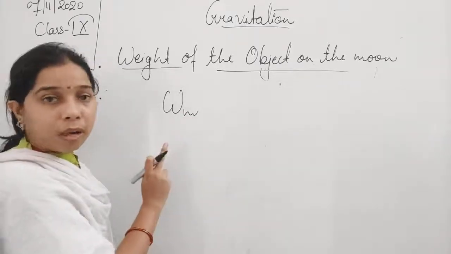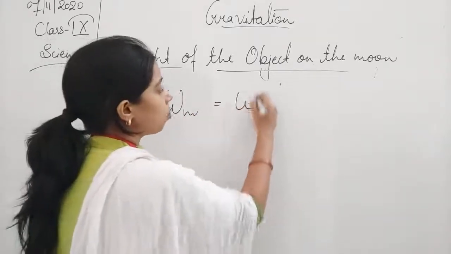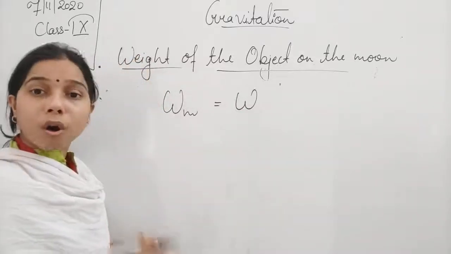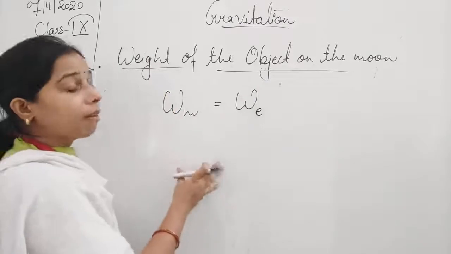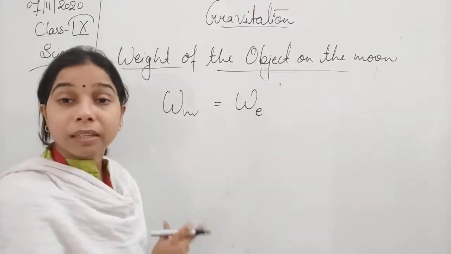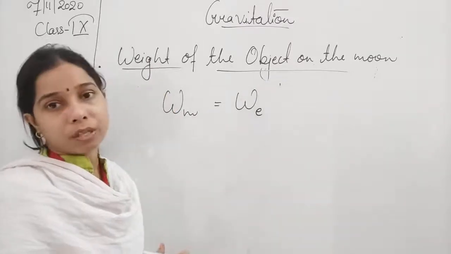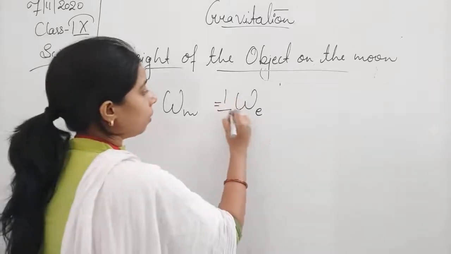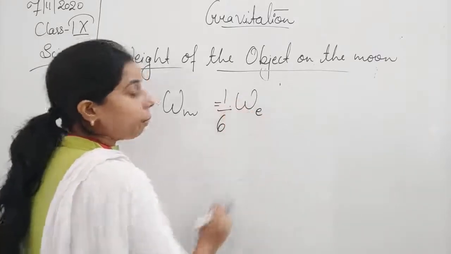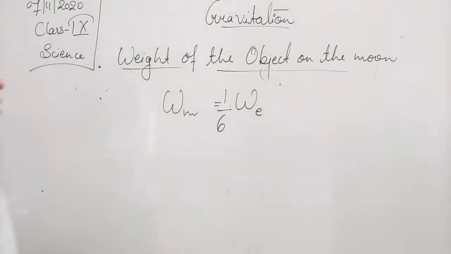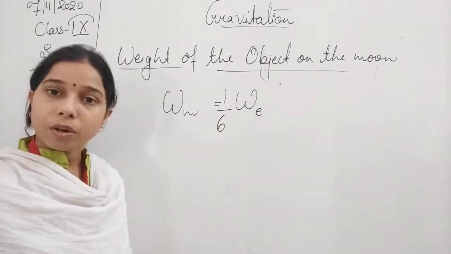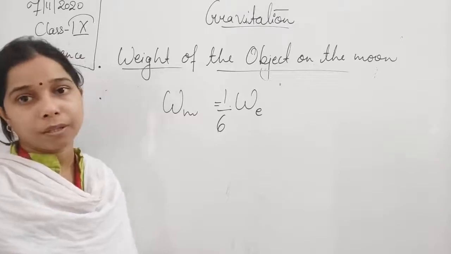This will be equal to the weight of the object on the surface of the earth, that is We. Now you know the relationship between these two: it is 1/6 of the weight on the earth. So here it will be 1/6 We.